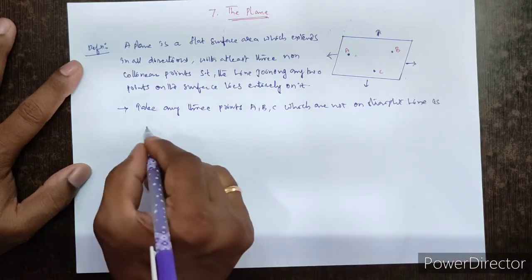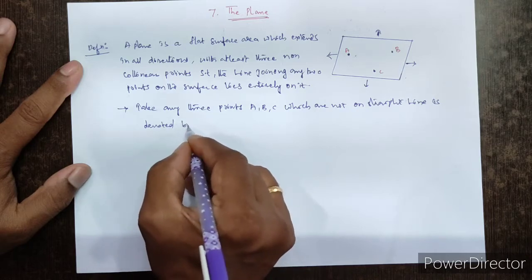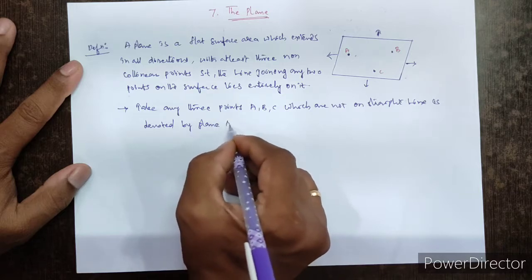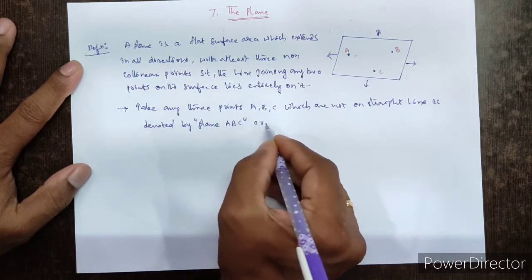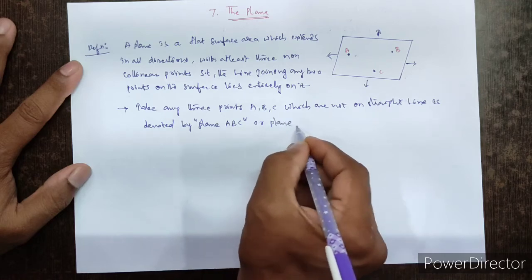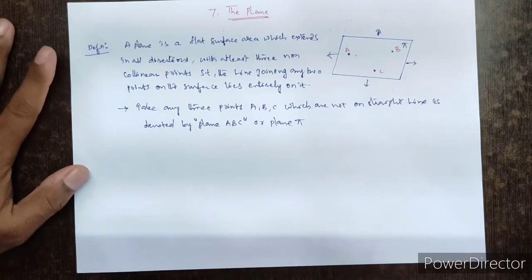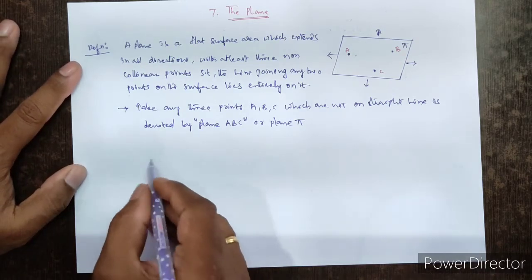The plane is denoted by plane ABC or plane phi.